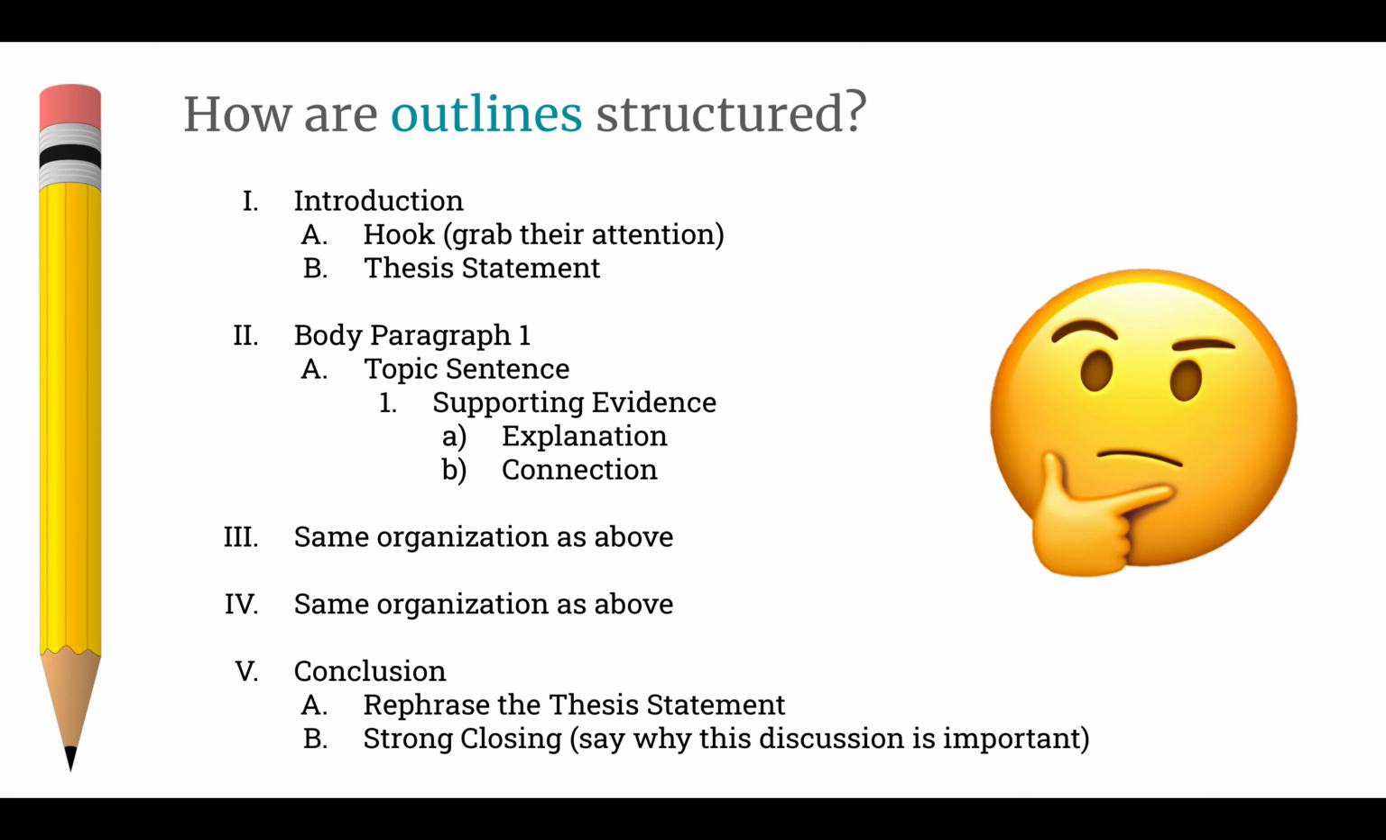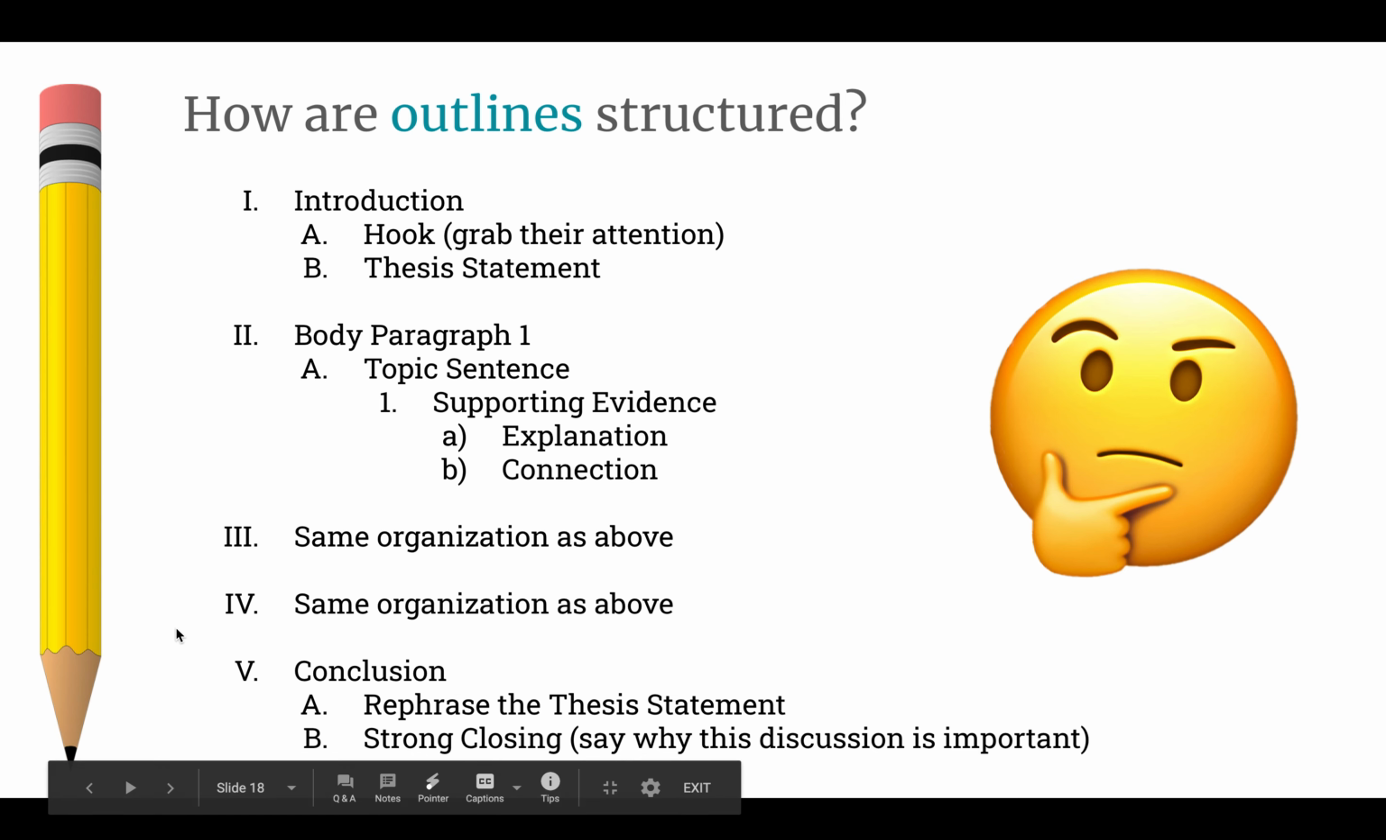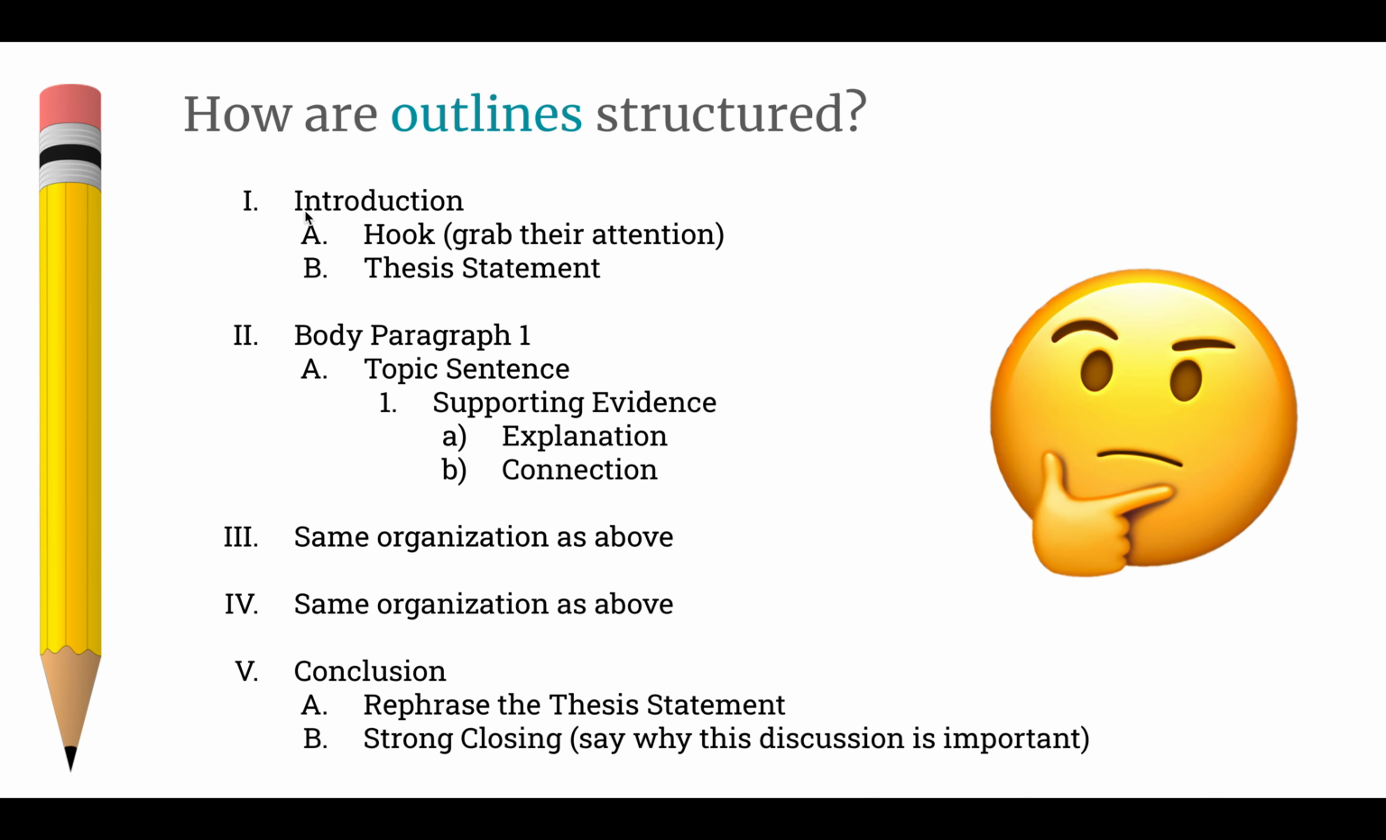How are outlines structured? So there are different ways to do outlines. This is what works for me, and this is what I learned when I was younger. I use Roman numerals just because that's what I learned when I was in 4th grade, and I just keep using it. So I put a heading for each one. I have introduction, body paragraph 1, body paragraph 2, body paragraph 3, and my conclusion. My introduction needs to have a hook. That's something that grabs the reader's attention, makes them want to keep reading, and I have my thesis statement.